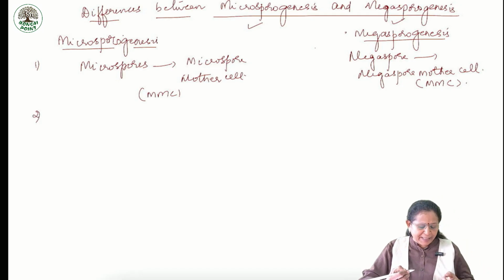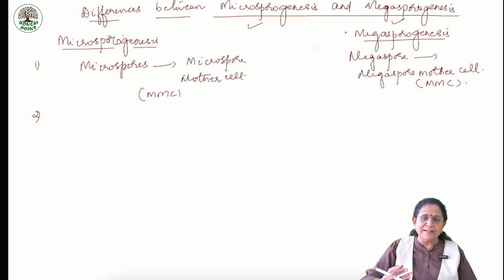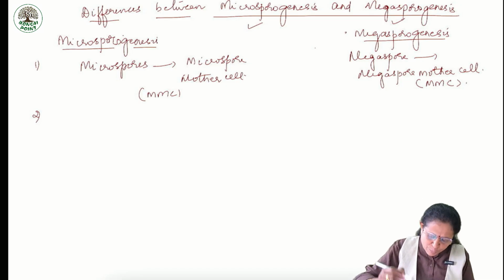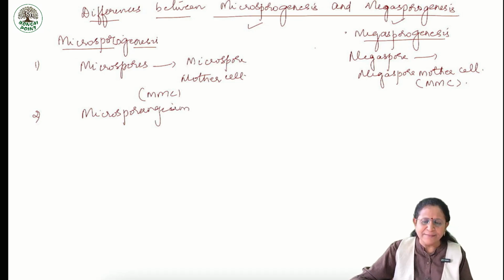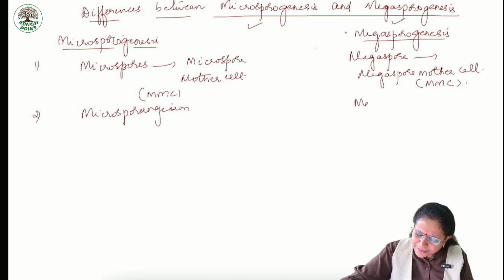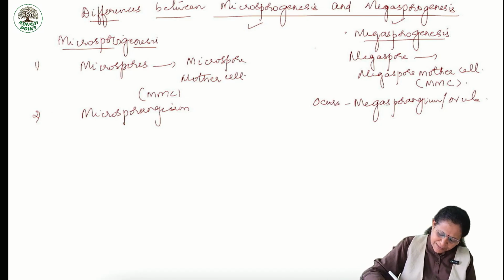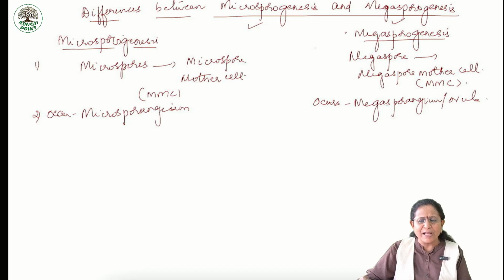Second, where does it occur? The formation of microspore, that is microsporogenesis, occurs in a bag-like structure which is called microsporangia. Sporangium is singular. Here it occurs in, that is megasporogenesis occurs in megasporangium, or we call it as ovule. It occurs in megasporangium. Here it occurs in microsporangium.